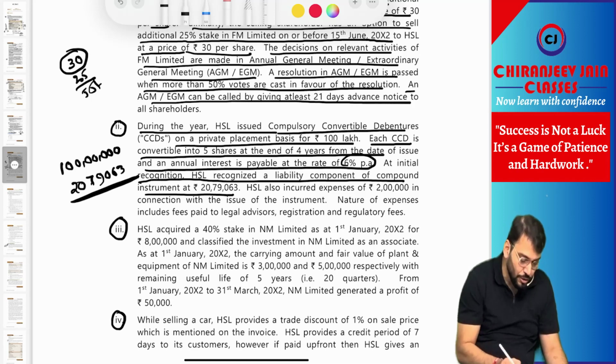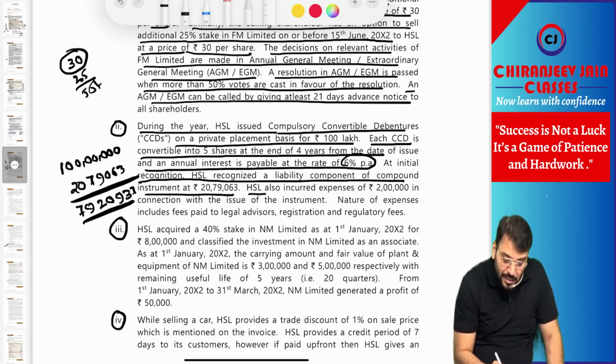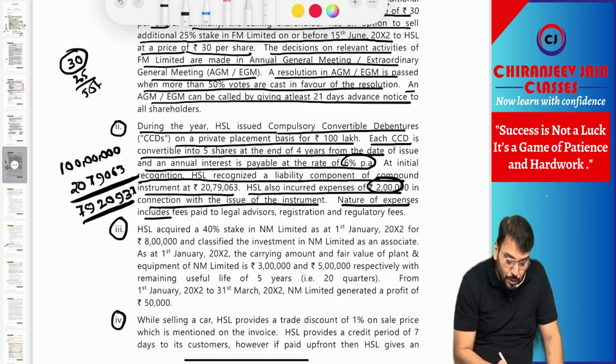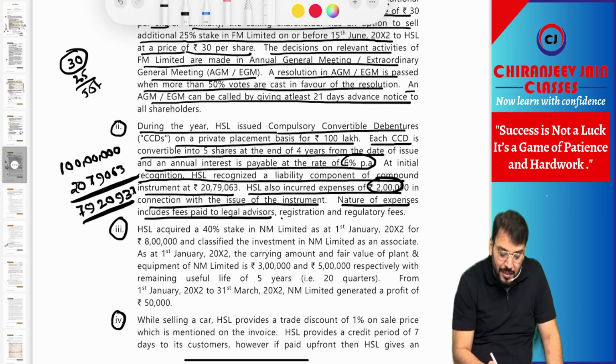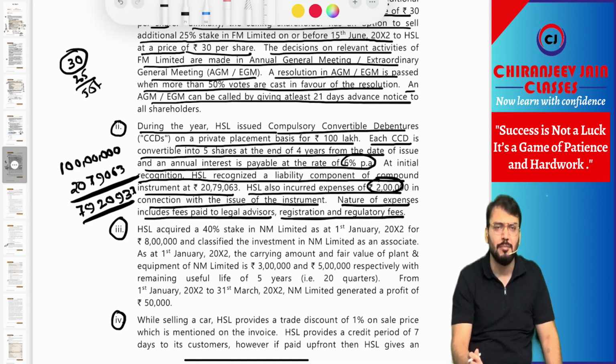20,79,063 is equal to 79,20,937. This becomes the equity component. HS Limited also incurred an expense of 2 lakh in connection with the issue of the instrument. This becomes transaction cost. The nature of the expense includes fees paid to the legal advisor, and registration and regulatory fees. This is nothing but transaction cost.